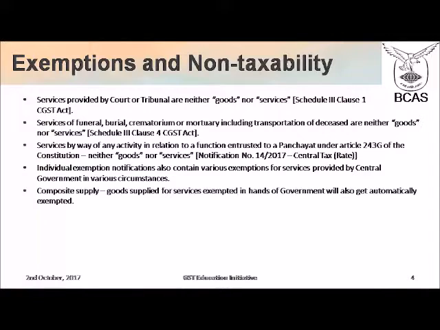Now, exemptions and non-taxability. Services provided by court or tribunal are neither goods nor services. This is your Schedule 3, Clause 1 of the CGST Act. Services of funeral, burial, crematorium or mortuary, including transportation of deceased, are neither goods nor services. Schedule 3, Clause 4 of the CGST Act. Services by way of any activity in relation to a function entrusted to a panchayat under Article 243G of the Constitution is again neither goods nor services.